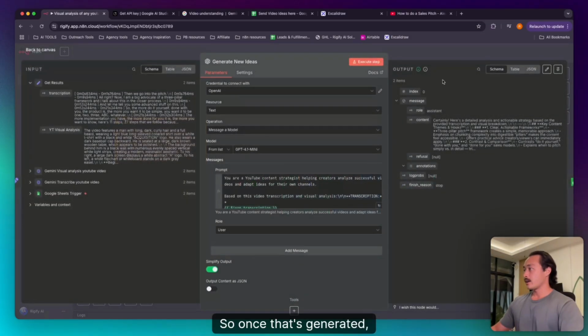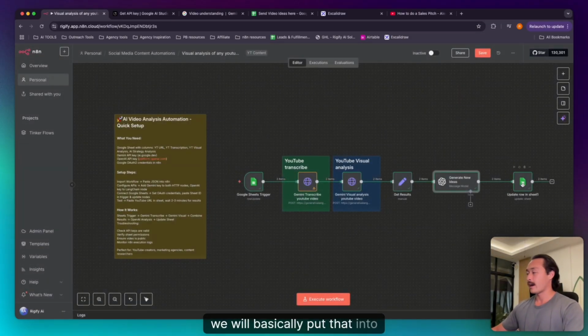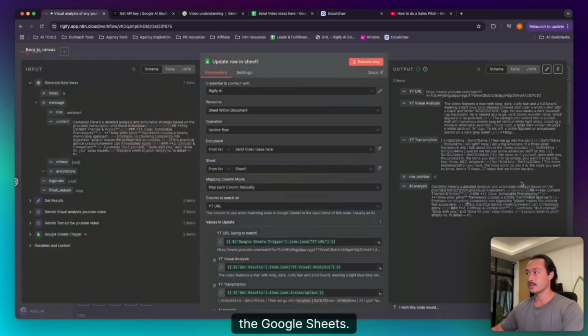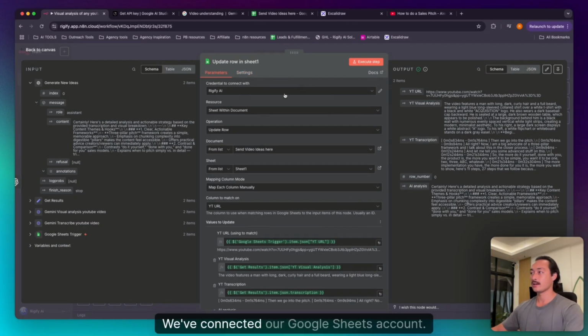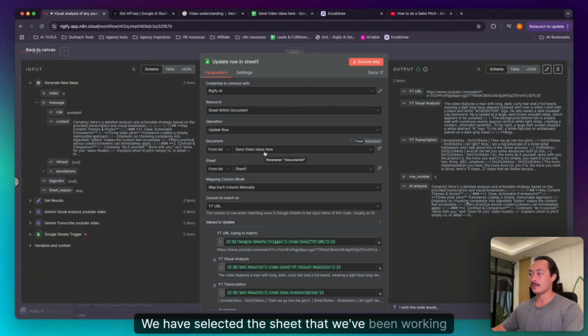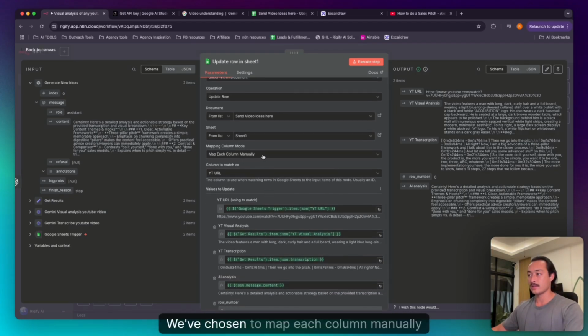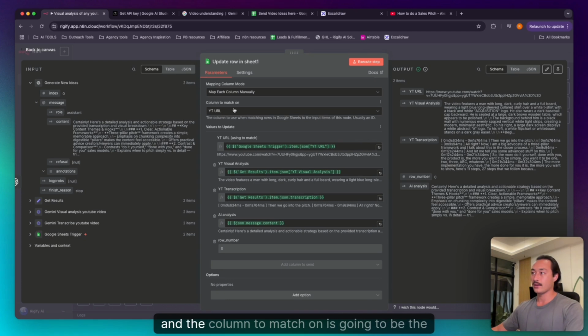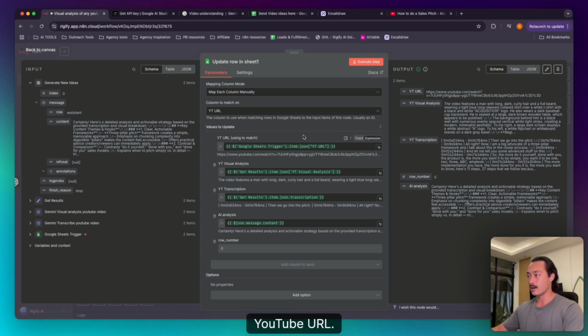So once that's generated, we will basically put that into the Google Sheets, updating a row. Same steps here. We've connected our Google Sheets account. We have selected the sheet that we've been working out of. We've chosen to map each column manually, and the column to match on is going to be the YouTube URL.